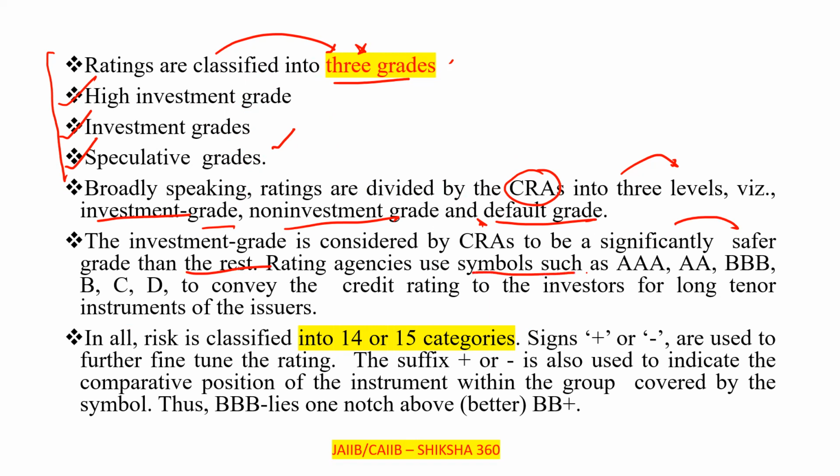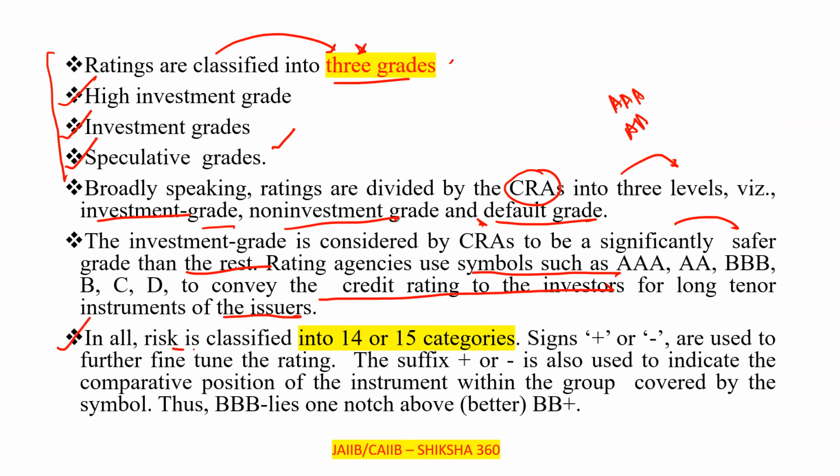Rating agencies use symbols such as AAA, AA, triple B, BCD to convey the credit rating to the investors for long tenure instruments of the issuers. Clear? Basically, to convey the credit rating to the investors for long term or long tenure instruments of the issuers.